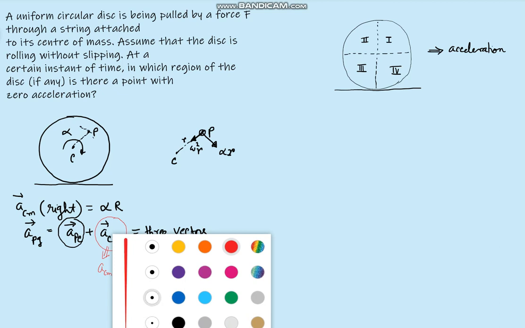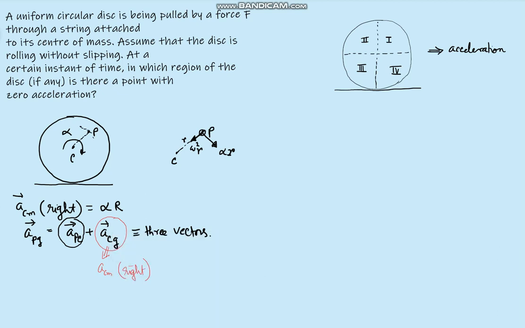Just look at this particular question. The question is asking which region of the disc, if any, has a point with zero acceleration. Look at the language of the question: zero acceleration. That means we need to find out that the vector sum of these three should be equal to 0. For point P, there will be an acceleration towards the right, that is acceleration of center with reference to ground, a_CM. So the resultant of the other two should be in the backward direction, then only this a_CM will be nullified.